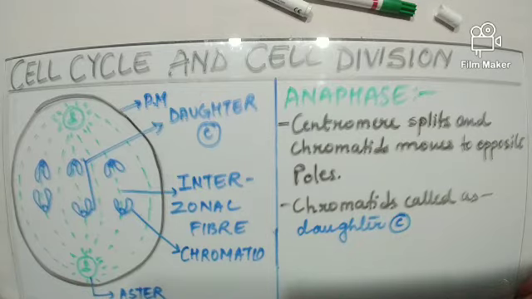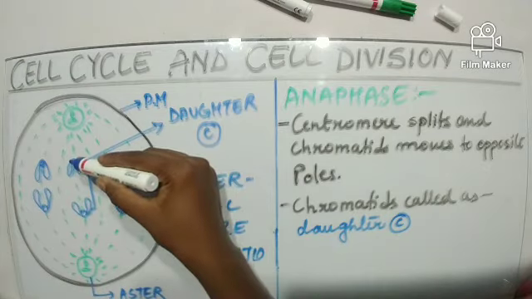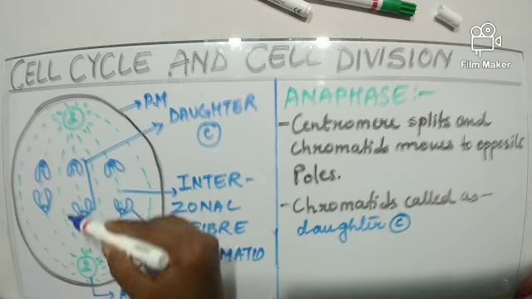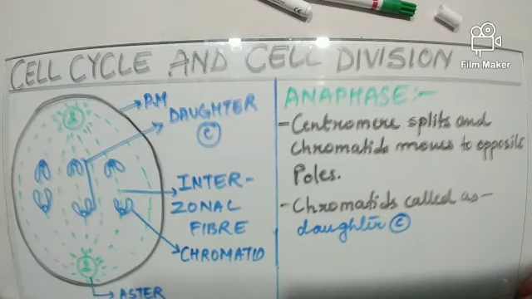When you closely observe the diagram, you can find that as the chromatids move towards the opposite poles, the centromere is at the leading edge. That means the centromeres are leading towards the opposite poles, and the arms are trailing behind.